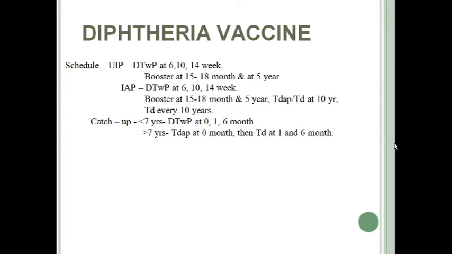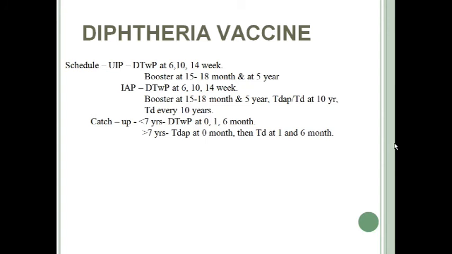The quantity of the antigen is decreased, so it is small d. And aP means acellular pertussis. So Tdap contains acellular pertussis and a small amount of diphtheria vaccine. And Td means it contains only diphtheria and tetanus vaccine.